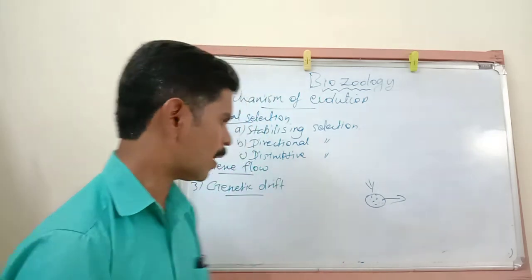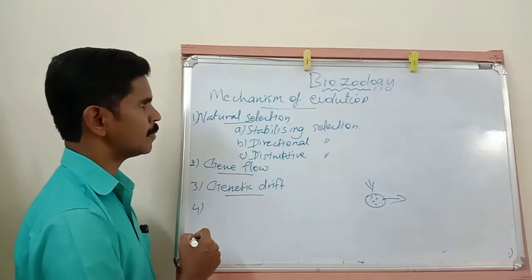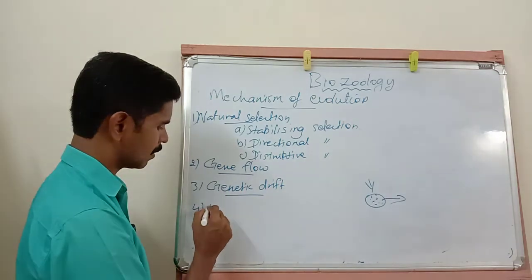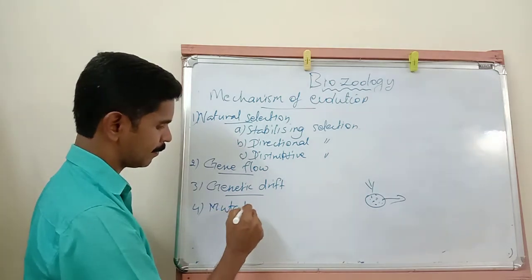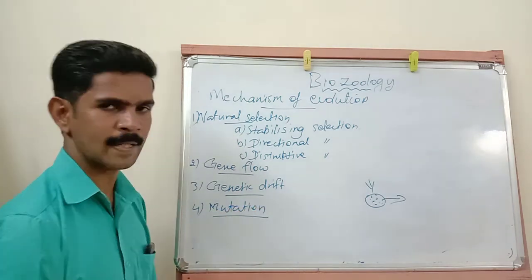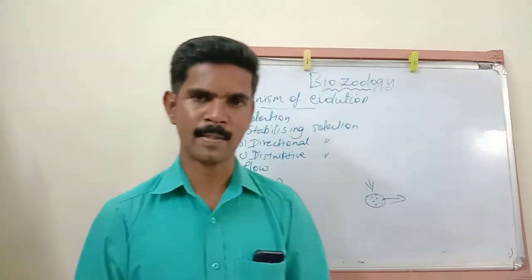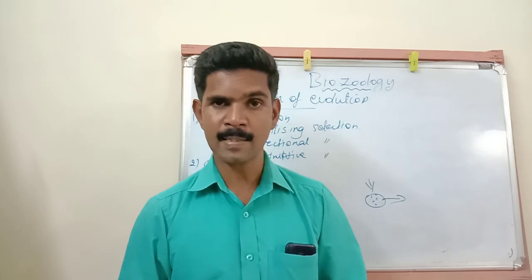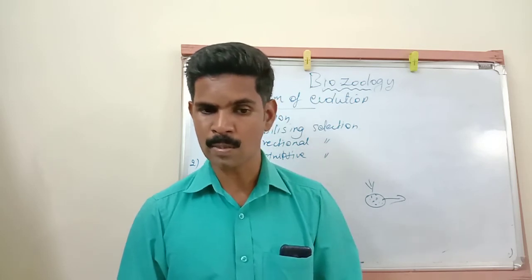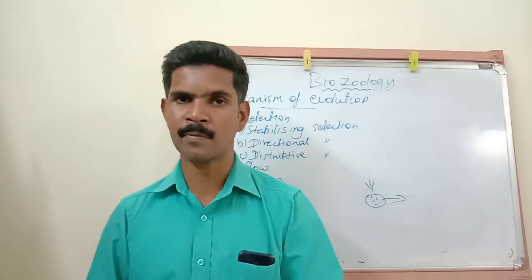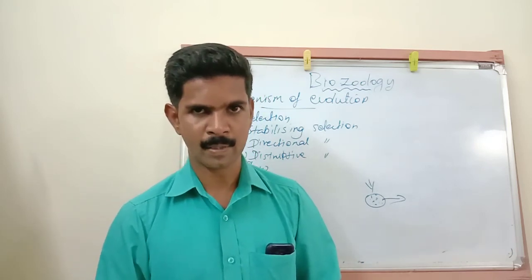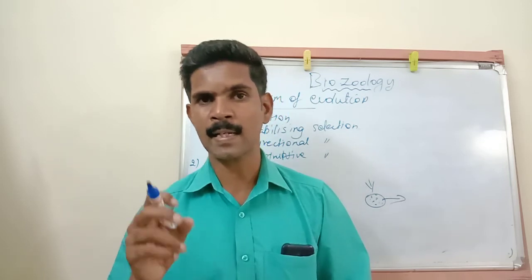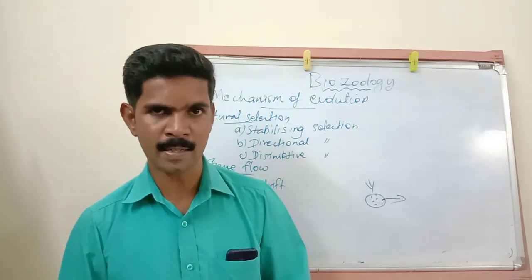Then the last force, the fourth force of the mechanism of evolution, is mutation. Mutation, as you all know, is a sudden change. This is the original source of all kinds of genetic variation. Because of mutations only, we can see variations in genetics.